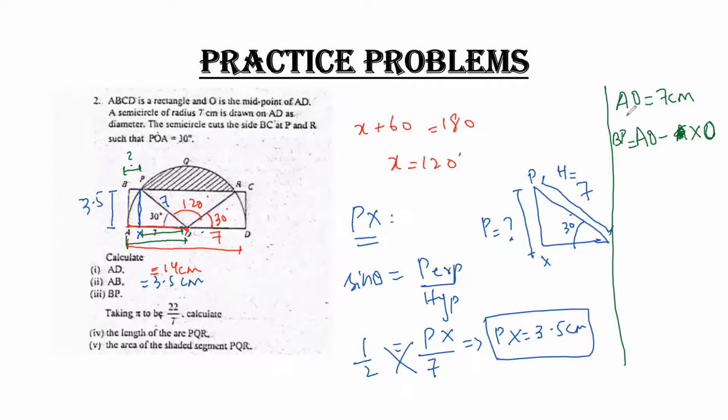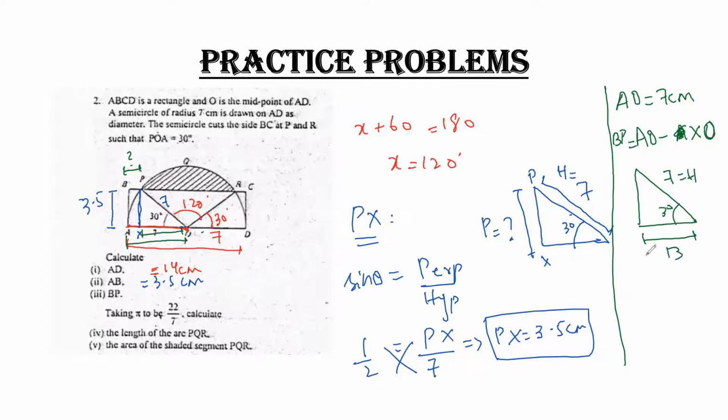Clear? So how can I calculate it? I have to calculate the value of XO. To calculate XO, I apply the formula on the same triangle, which has 30. Perpendicular is provided, but we cannot use it. We can directly use hypotenuse. This is your base, this is your hypotenuse.